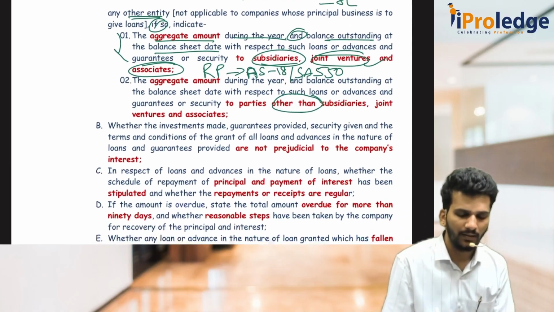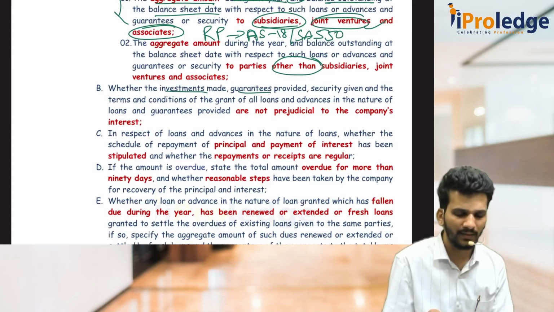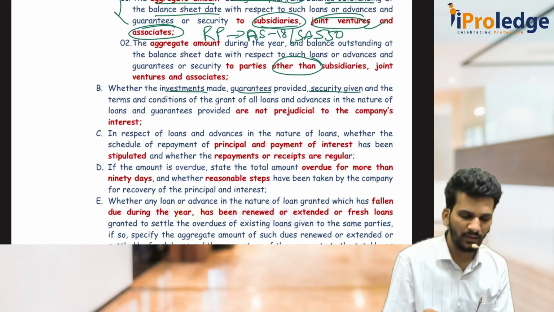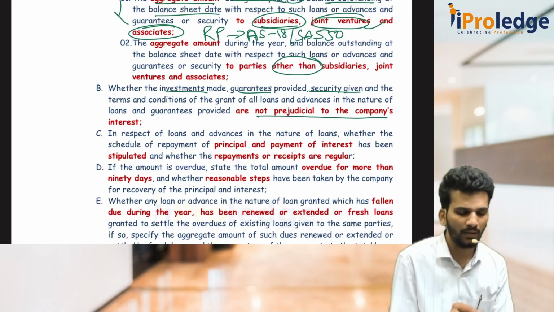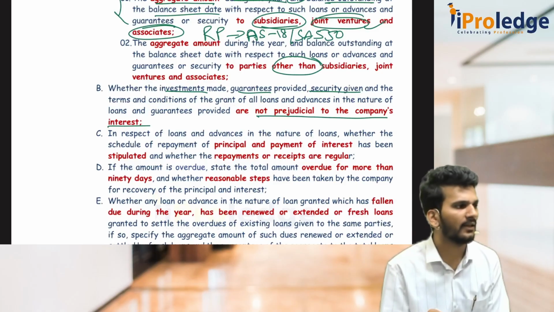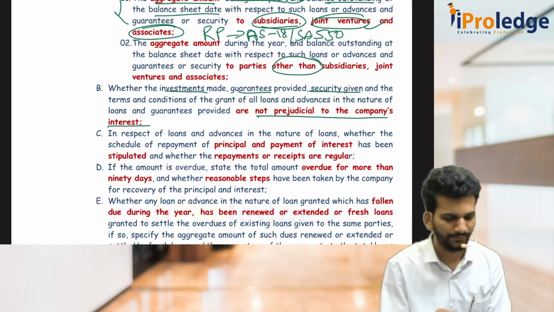Have to check. Then if the company has given any guarantee, made investments, or given security, then the auditor has to check that all those terms and conditions are not prejudicial to the company's interest. Not prejudicial to the company's interest means they are not against the interest of the company. They are in the interest of the company as well as members of the company.